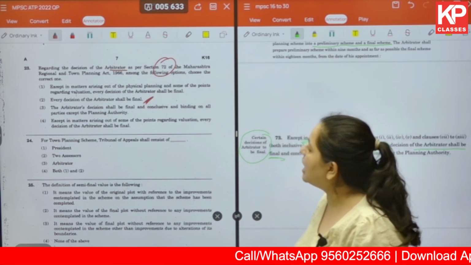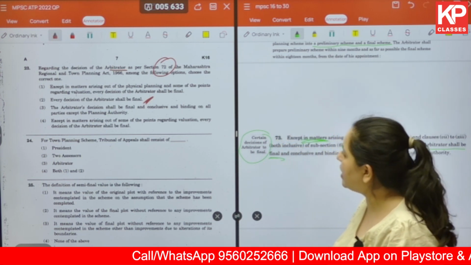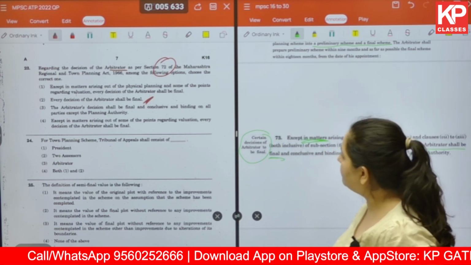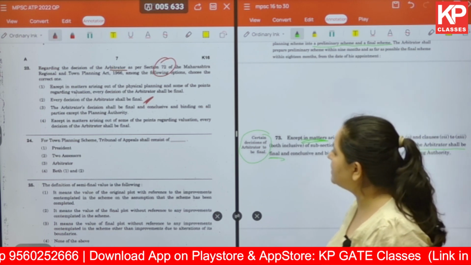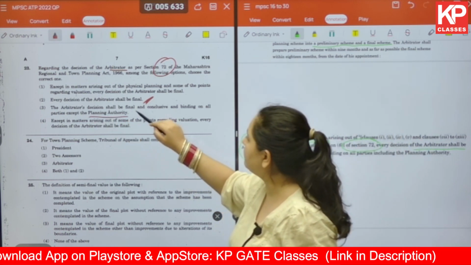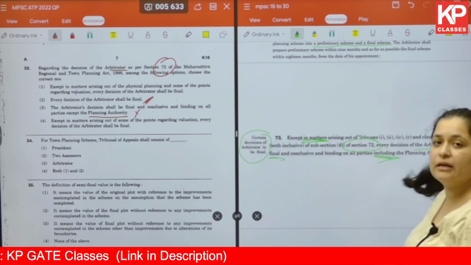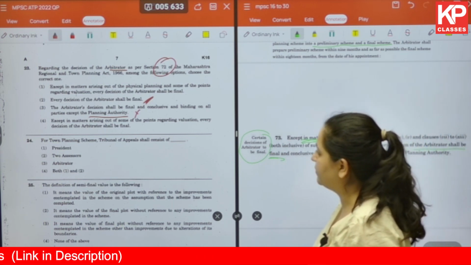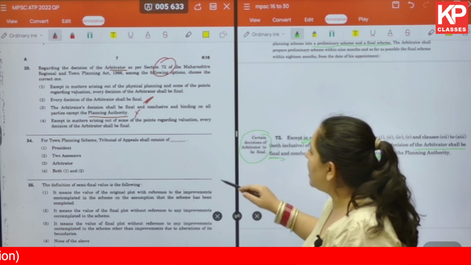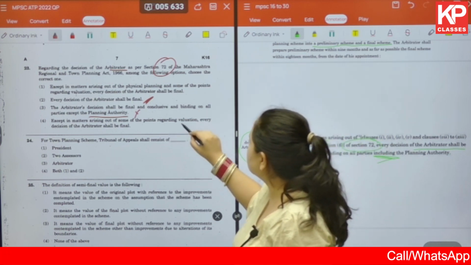The third one says the arbitrator's decision shall be final and conclusive and binding on all parties except the planning authority. We already know that this is not the correct answer because here it says it's including the planning authority. The last one, except in matters arising out of some points regarding valuation.